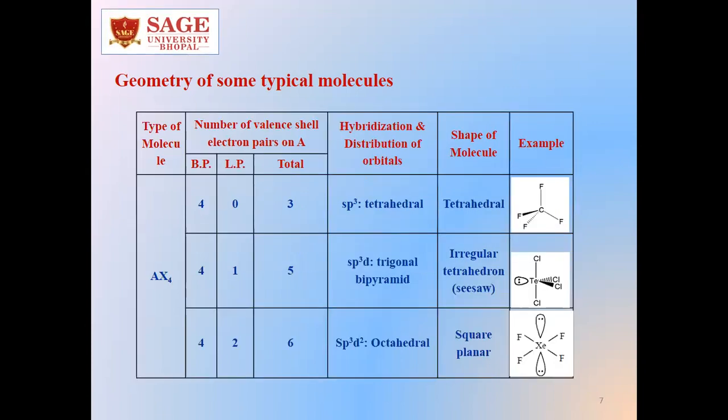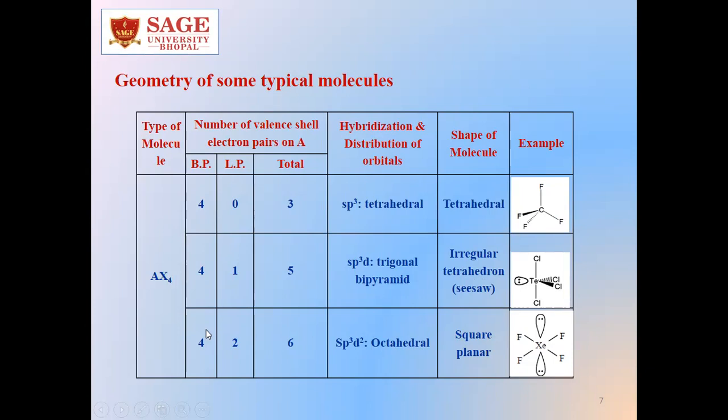When it is AX4, there are 4 bond pairs. When the number of lone pairs is 0, the total number is 4. So the shape of the molecule will be tetrahedral. When the bond pair is 4 and lone pair is 1, the total number becomes 5. It is sp3d hybridization, and therefore the shape will be irregular tetrahedron or seesaw shape. Example is TeCl4, where only the sole lone pair occupies one of the equatorial positions of the trigonal plane.